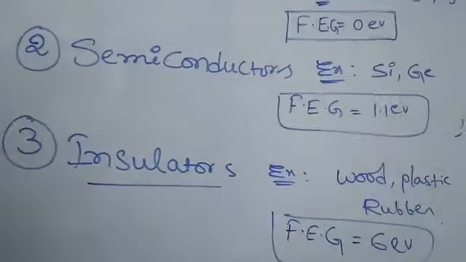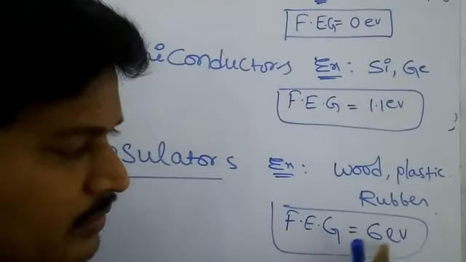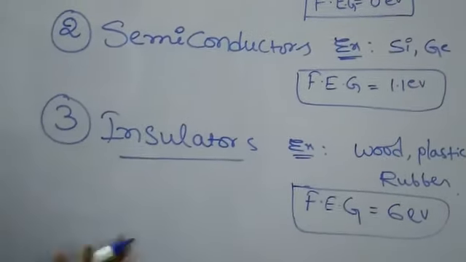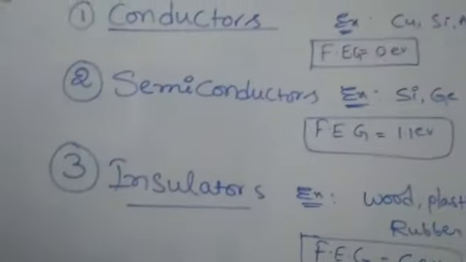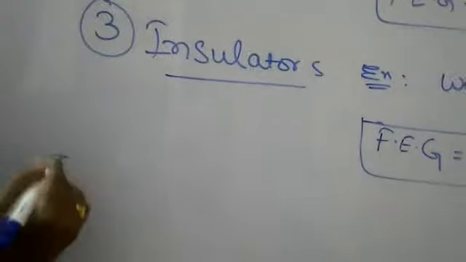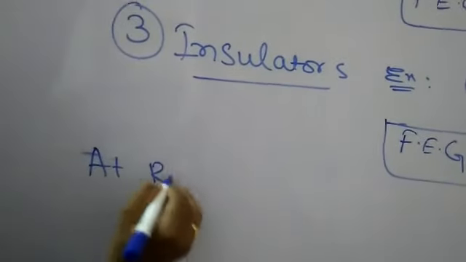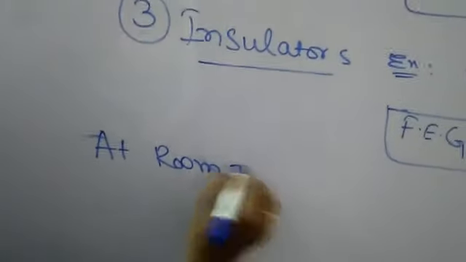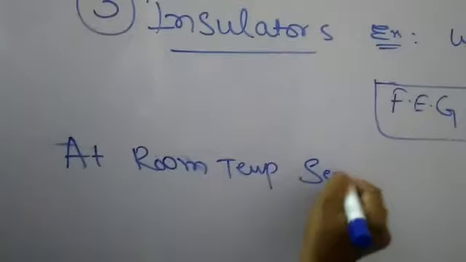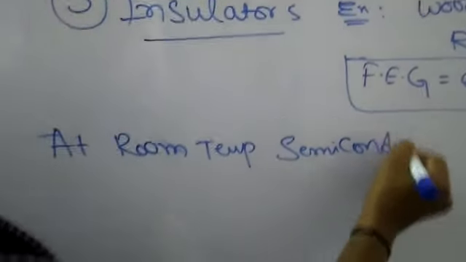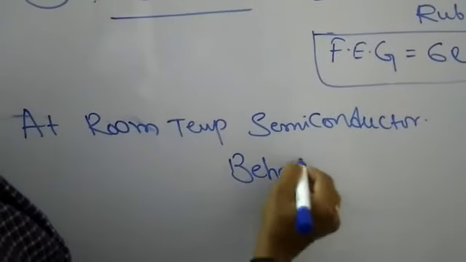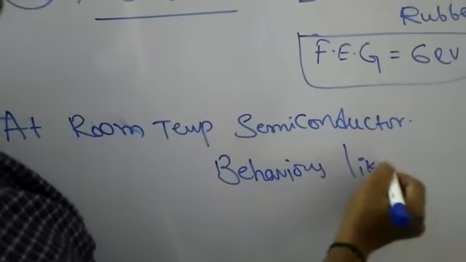So to make conduction, 6 electron volts of energy is required. Next, semiconducting materials behave like an insulator at room temperature.